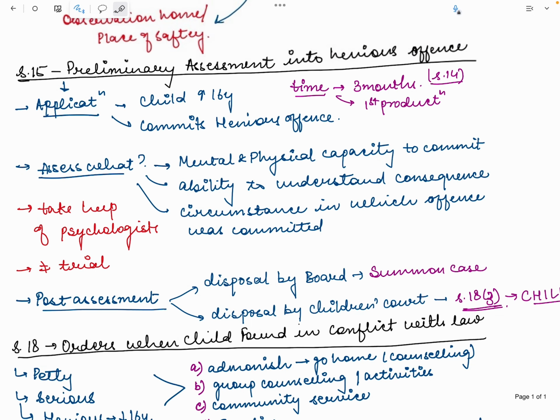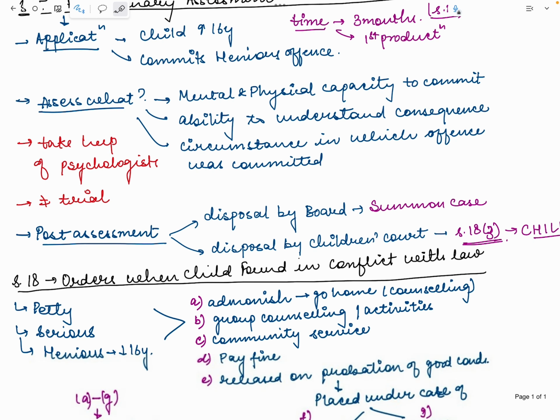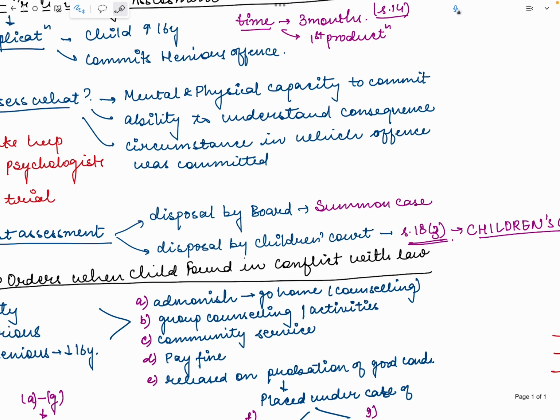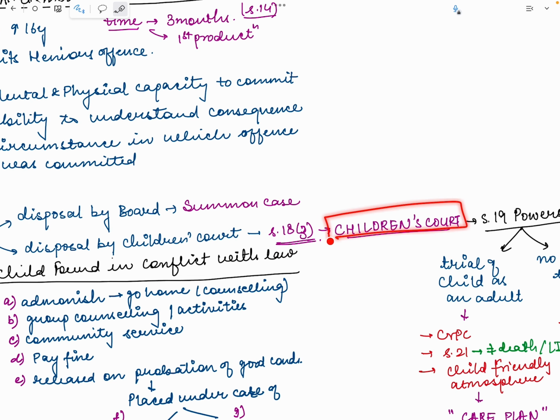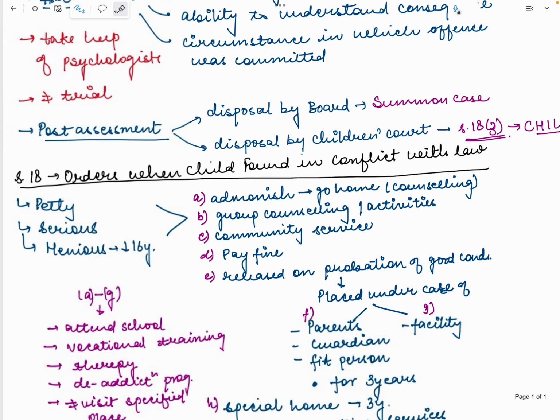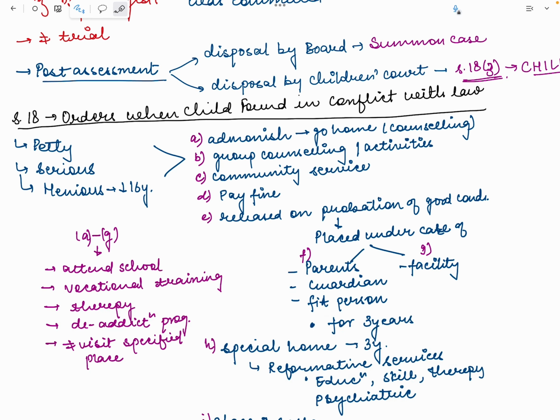So we have seen after the section 15 assessment, after the assessment we found out that the board will dispose the case. You follow the summons trial, you pass the appropriate order. The order which the JJ Act would be passing under section 18. Disposal, if it is to be by the children's court, then under 18(3) the order will come that send the matter to the children's court.